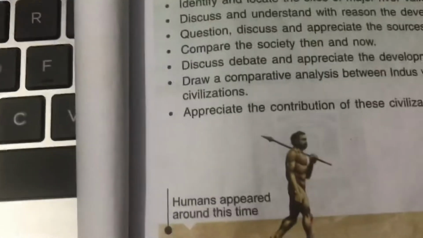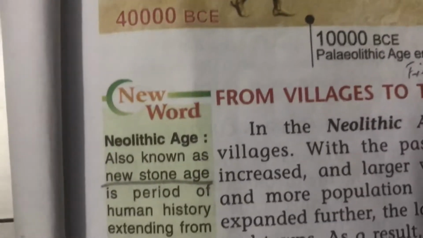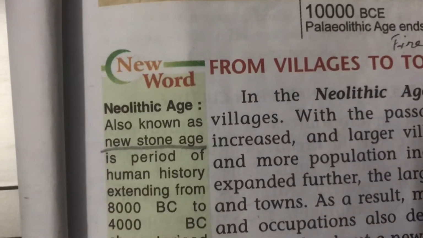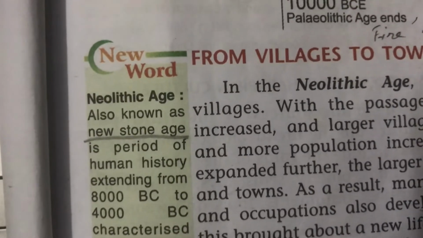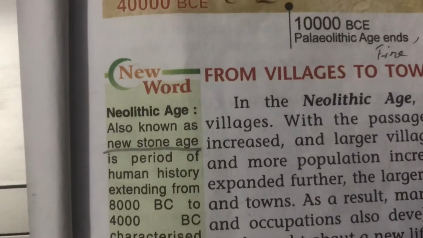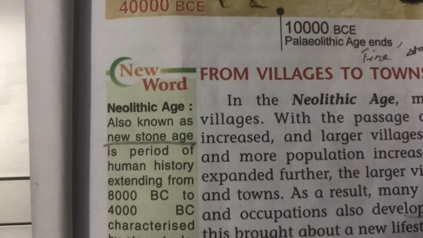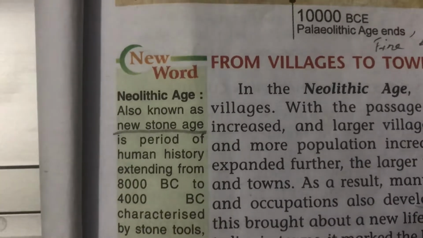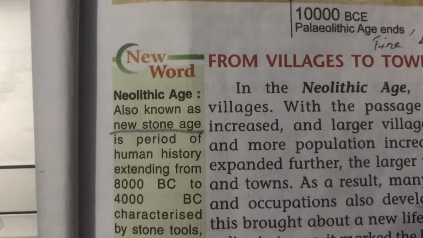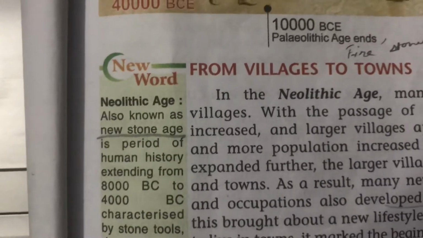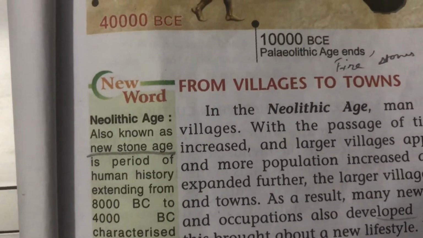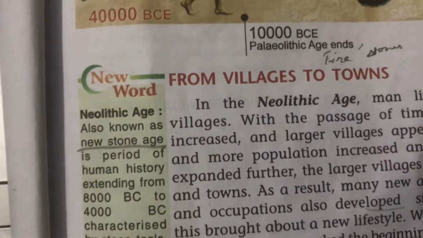Students, open your books on page number 15. Underline the first word meaning Neolithic age. Neolithic age, also known as the New Stone Age, is the period of human history extending from 8000 BC to 4000 BC. You have to write till 4000 BC.